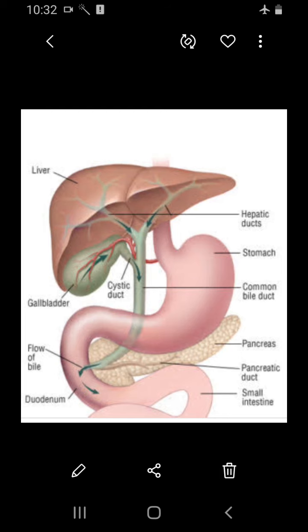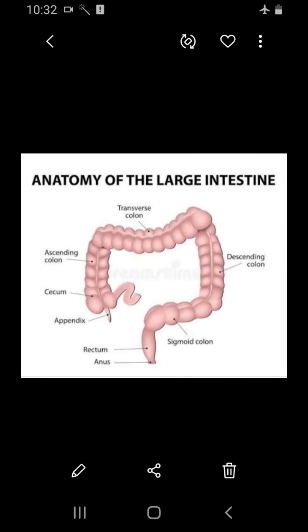Next, let's see about the large intestine. The large intestine has three parts, namely cecum, colon and rectum. The wanted materials are absorbed and digested. The remaining unabsorbed and undigested food passes through the large intestine. It extends from the ileum towards the anus and it is about 1.5 meters in length.